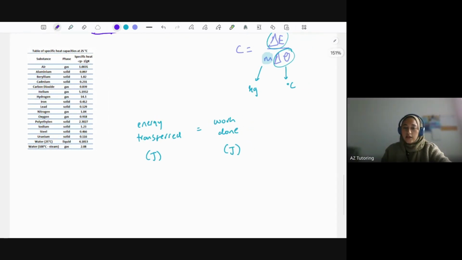So as I was saying, energy transferred and work done are both measured in joules, because essentially they're the same thing. It's just different wording that they could potentially use in the question, which is why they give you two different equations for them.